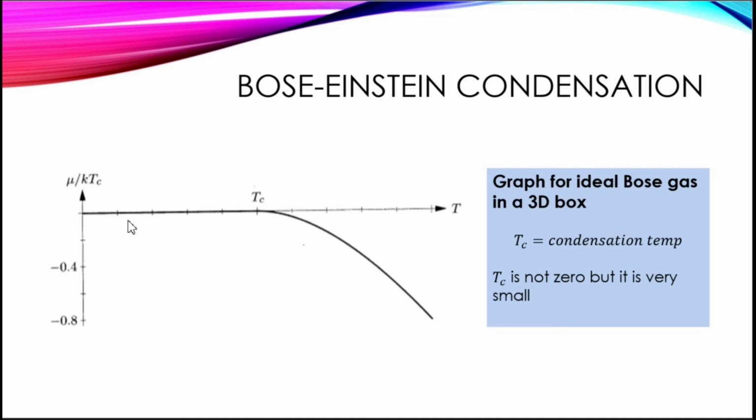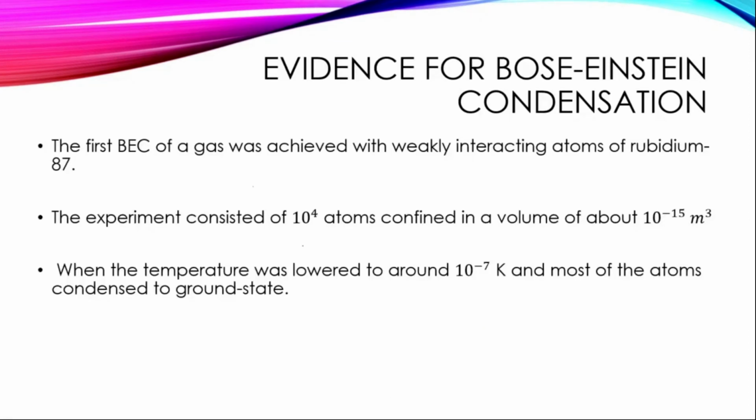We can also look at a graph of the temperature dependence of the chemical potential. We can see here Tc looks like 0, but in reality it's not 0, but it's very small. Now let's talk about the evidence for Bose-Einstein condensation.